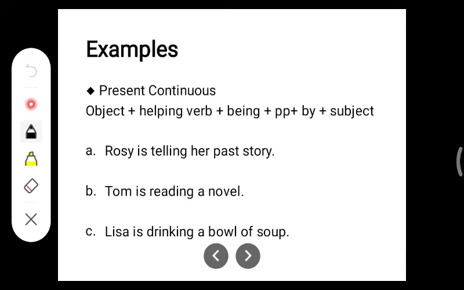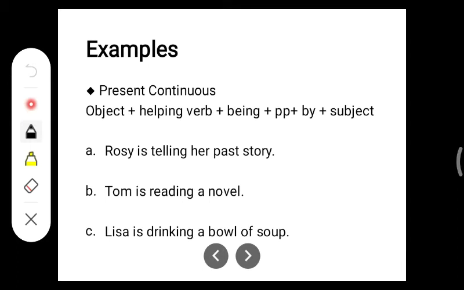Now, moving to the second form of present tense. What is the second form of present tense? It's present continuous tense. So here, again same, we need to use the object first and subject last. Whatever is going to change will change in between.